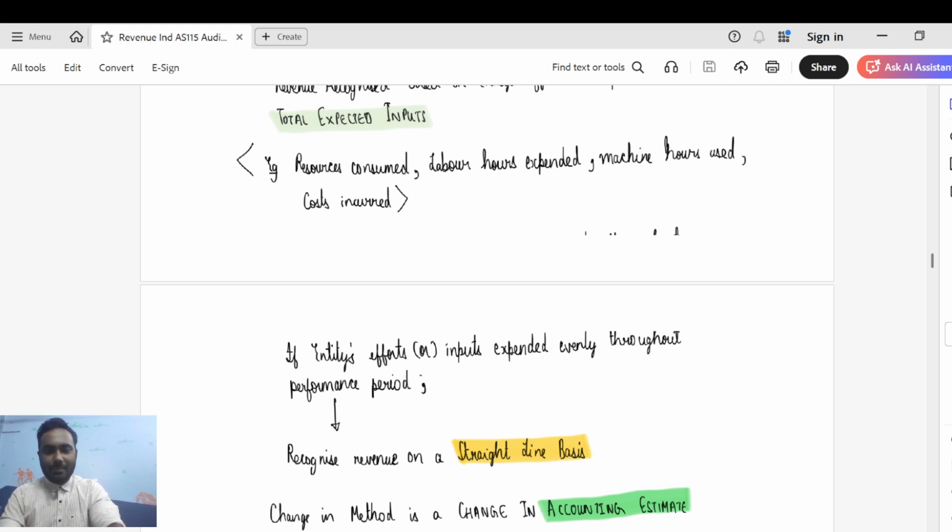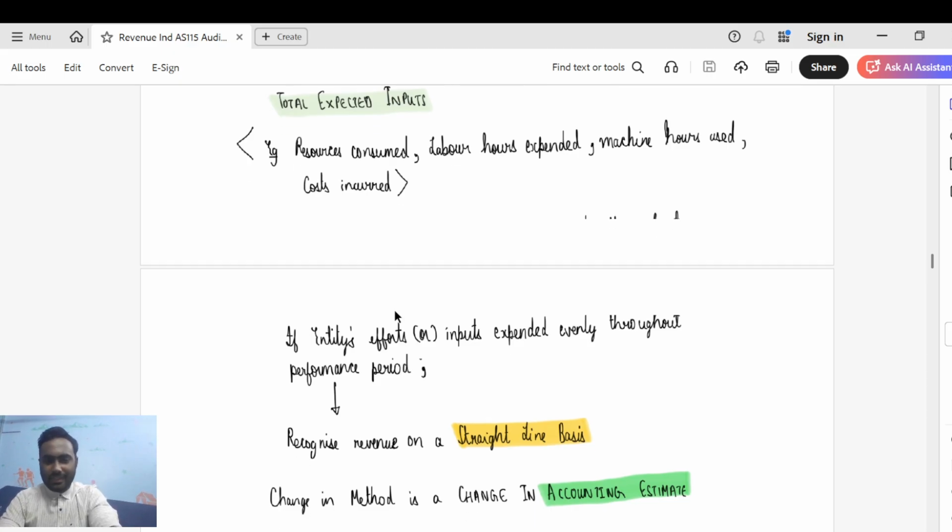So on a monthly basis, you would do 1,20,000 of the contract amount divided by 12 months. Rupees 10,000 per month would be the amount you would recognize. So what the standard is saying is, boss, don't break your head over services that are consistent over a period of time. Just simply do a straight lining, like how you do your straight line method of depreciation, and recognize the revenue over the period of time. Don't break your head too much. That's what they're trying to say. I hope that is very clear, guys.